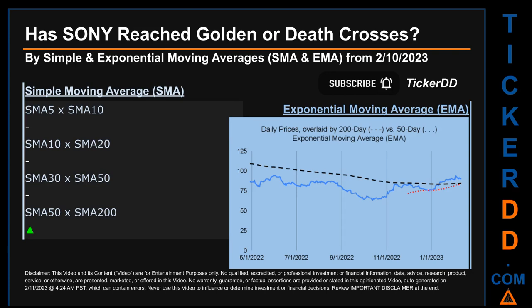Has SONY price reached golden or death crosses? Golden cross and death cross are basic signals that compare average prices across two specified trade day ranges, a short-term versus a long-term range. For example, 5-day versus 10 trade days. Essentially, a golden cross is a bullish signal. It appears when a ticker's short-term moving average crosses above its long-term average. Vice versa, a death cross is a bearish signal when the short-term crosses below its long-term moving average.